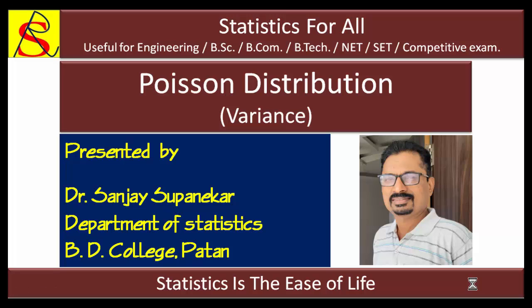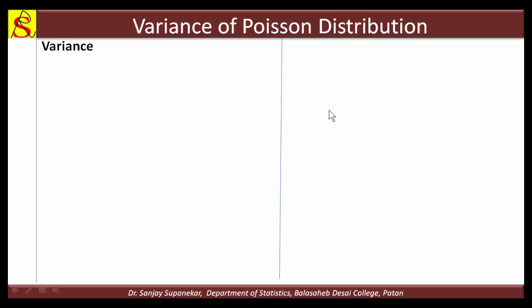Hello friends, now we will discuss the variance of Poisson distribution. So we know that the formula for finding the variance is variance of x is equal to expectation of x square minus expectation of x bracket square. Here we have already calculated the value of expectation of x and it is lambda. So here we can find the expectation of x square.